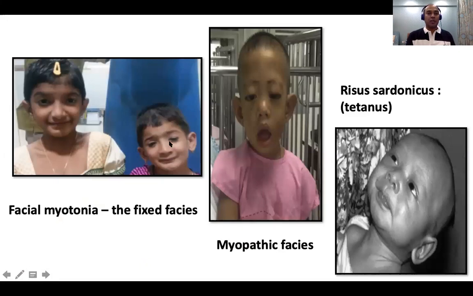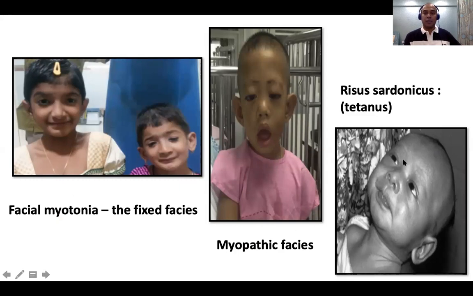These are two children who have a very fixed facial expression. The fixed face is because of a stiffness of facial muscles, the facial myotonia. I'll show you one video of a facial myotonia, right, where the facial expressions are a bit reduced, or are in a fixed expression. Again, a myopathic face in this child. There is also ptosis along with this open mouth. This is a case of myotubular myopathy.